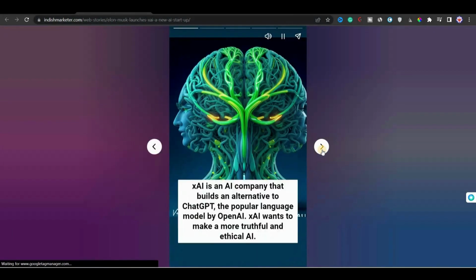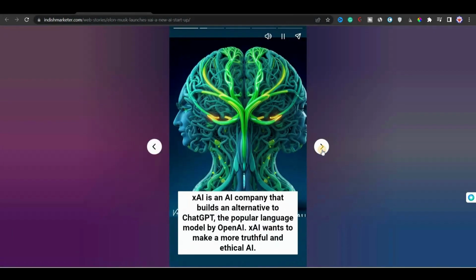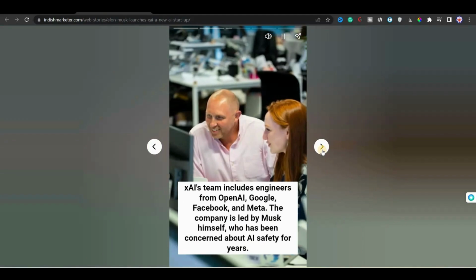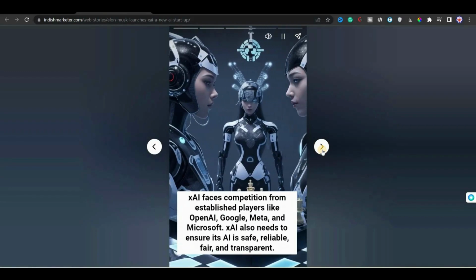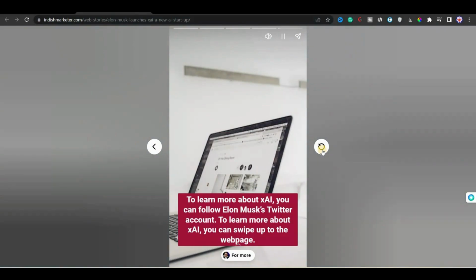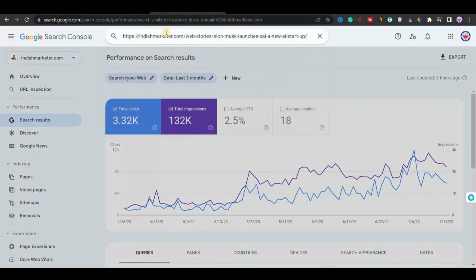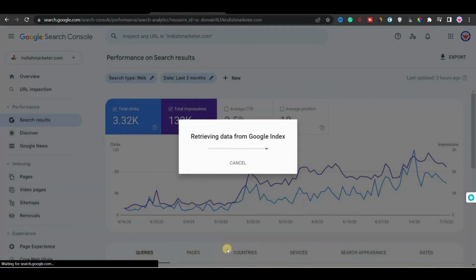Now we'll view our web story again on the big screen, and you can see that it looks good with the animations and all the music. We need to check if it is valid or not. To check that, we have to go to Google Search Console. After going to Search Console, first we have to copy the link, and then we go to the Google Search Console.